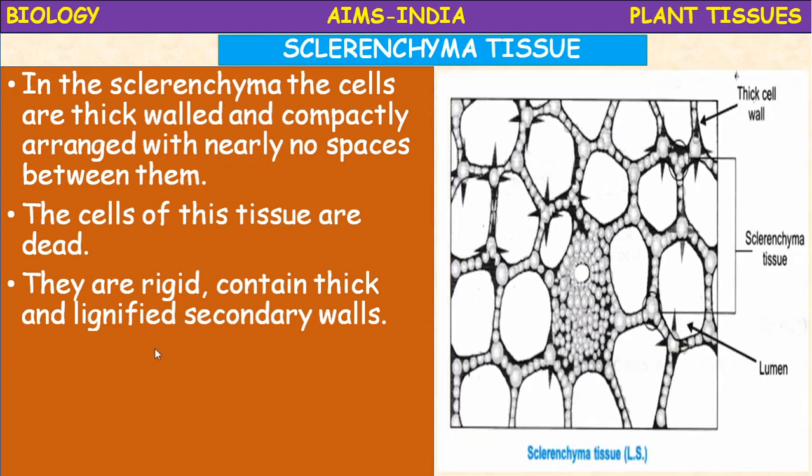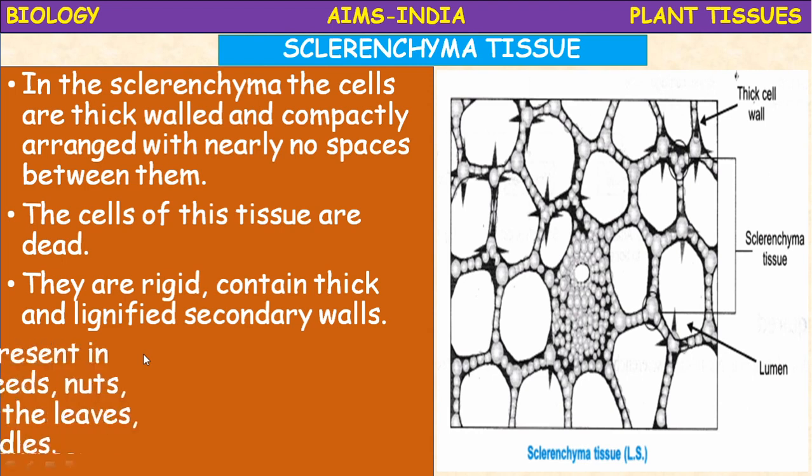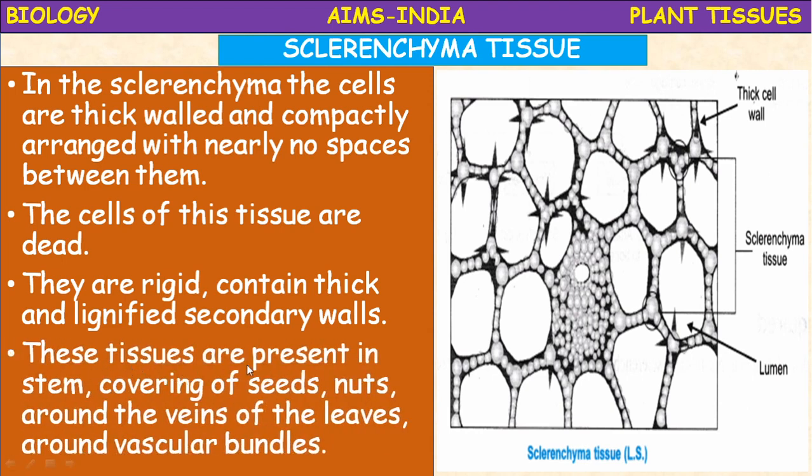The cell wall is divided into primary wall, secondary wall and tertiary wall. The secondary walls are present in the sclerenchyma. So they are lignified, tough, made of dead cells. The tissue is present in the stem, covering of seeds, nuts, around the veins of the leaves, and around vascular bundles. This is very important, where sclerenchyma is present.